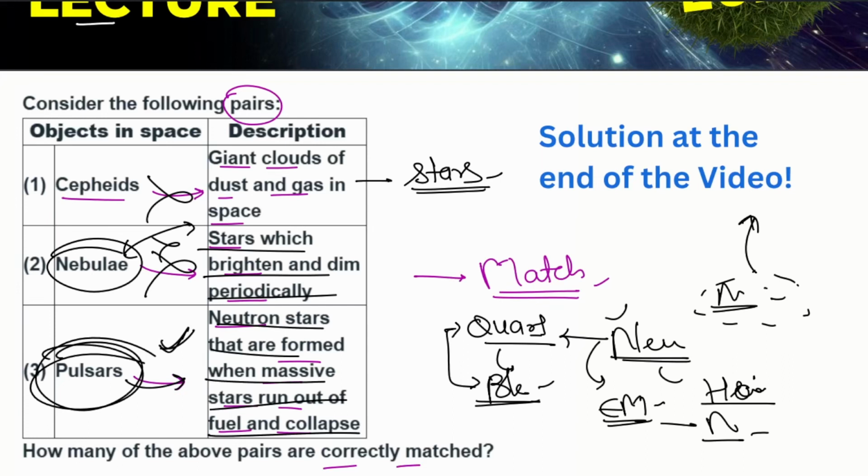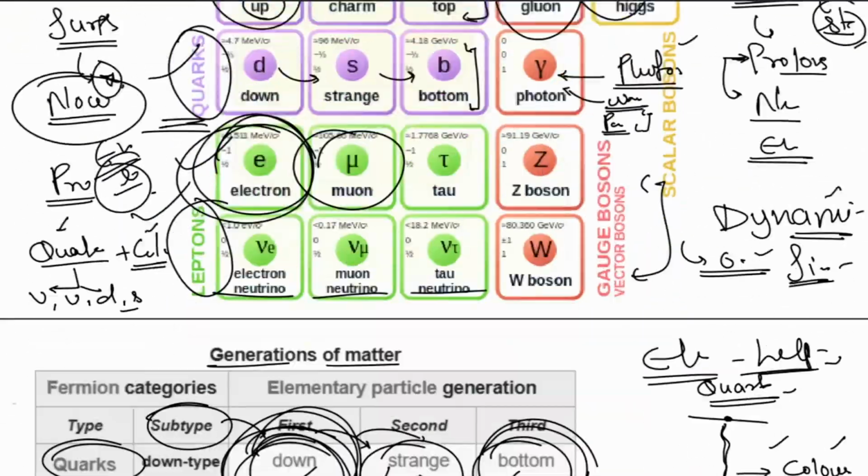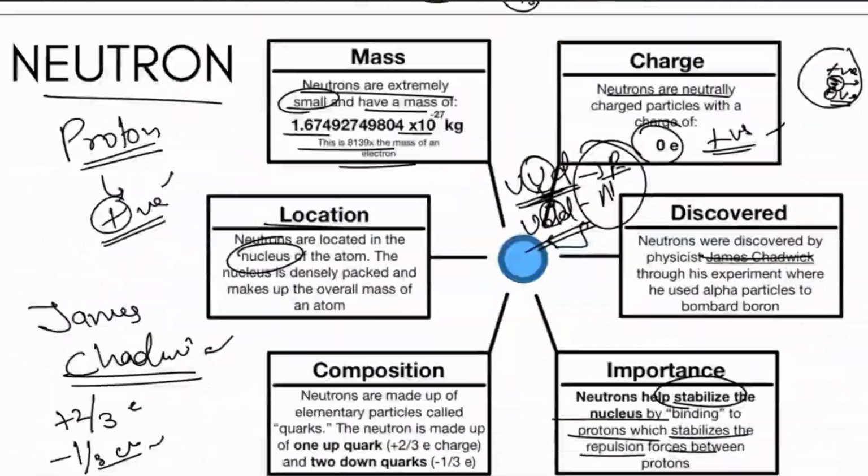I hope you learned a lot in this lecture, and now you have a fair idea about what quarks are, what neutron stars are, what supergiants are, what main sequence stars are, what a nebula is, and what the globules of dust are. How does this all work? I hope you know now what a quark, up quark, down quark, and so on are. What are lepton, hadron, baryon.